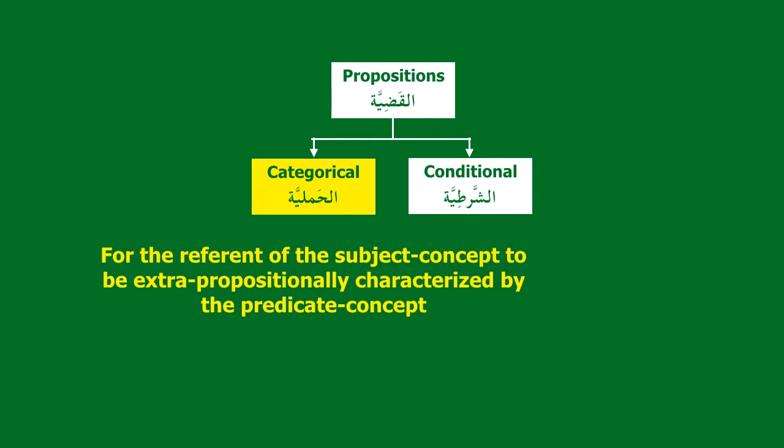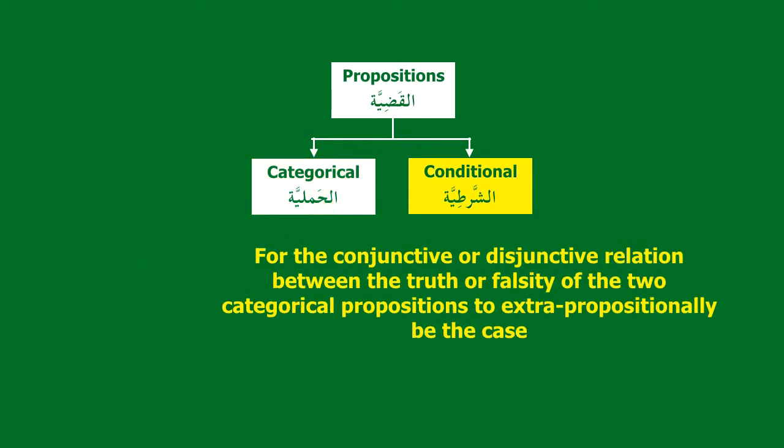What it means for a categorical proposition to be true is that the referent of the subject concept is, extra-propositionally, meaning in reality, characterized by the predicate concept. What it means for a conditional proposition to be true is for the conjunctive or disjunctive relation between the truth or falsity of two categorical propositions to be, extra-propositionally, i.e. in reality, the case.